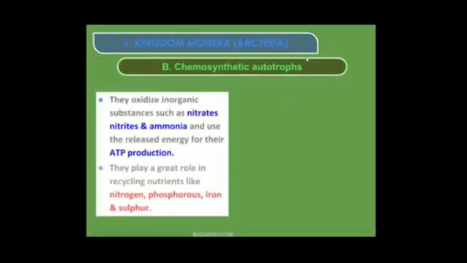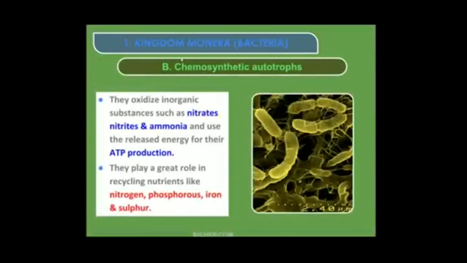Now the chemosynthetic autotrophs. Chemo means chemical. By using chemicals they are synthesizing their food. These bacteria oxidize inorganic substances. Nitrates and ammonia are inorganic chemicals. They oxidize these nitrates, nitrites and ammonia, and use the energy released for ATP production.